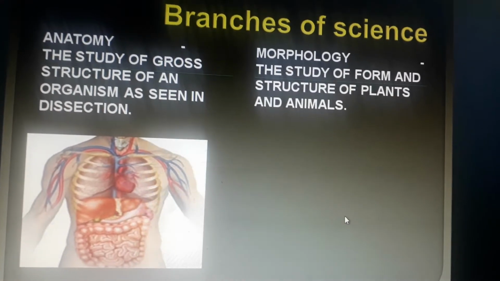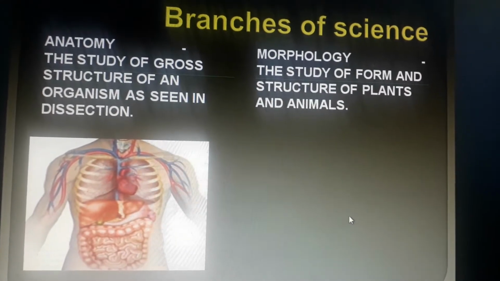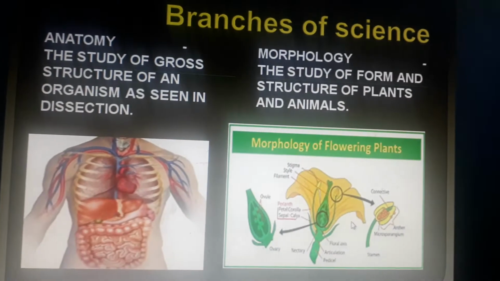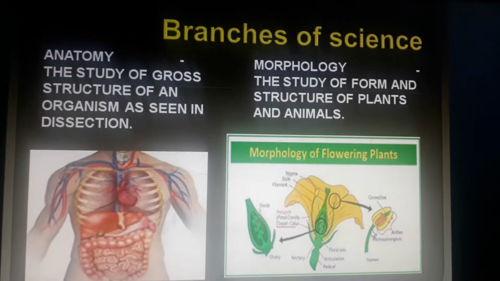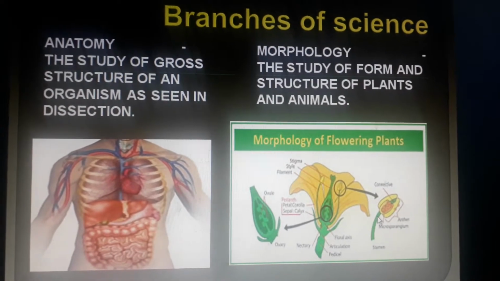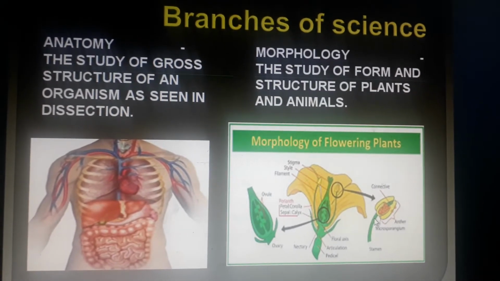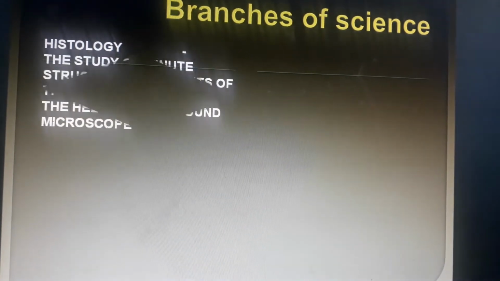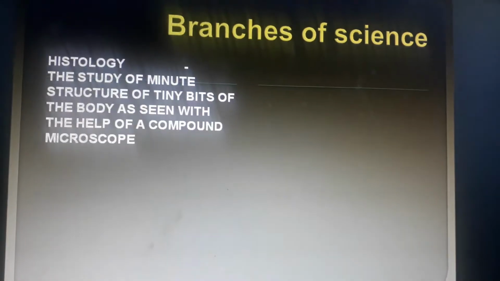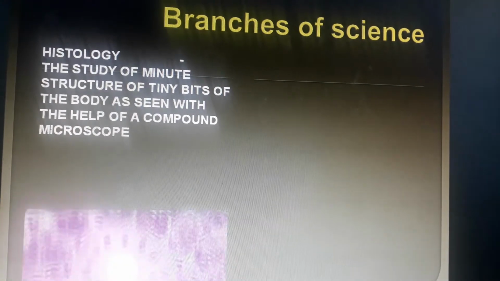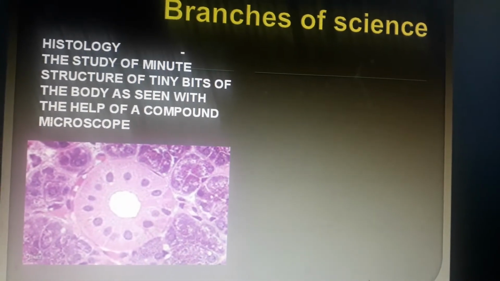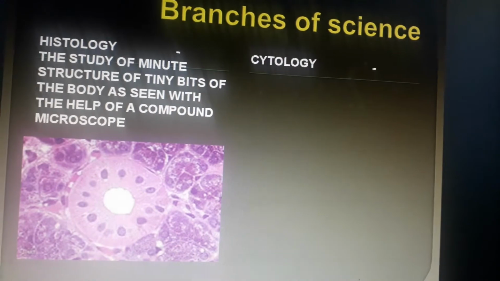Then morphology, the study of form and structure of plants and animals. How the plants and animals look from outside and what structures are present, all that we study in morphology. Okay, so remember these names. Then we have next histology. Histology is the study of tissues. We see the tissues with the help of a compound microscope and we study the minute details. So this is histology.